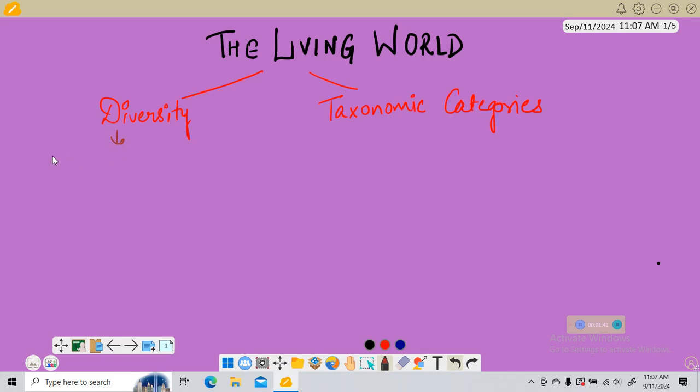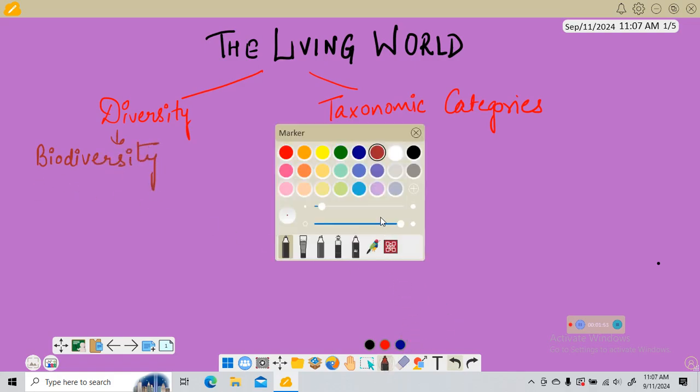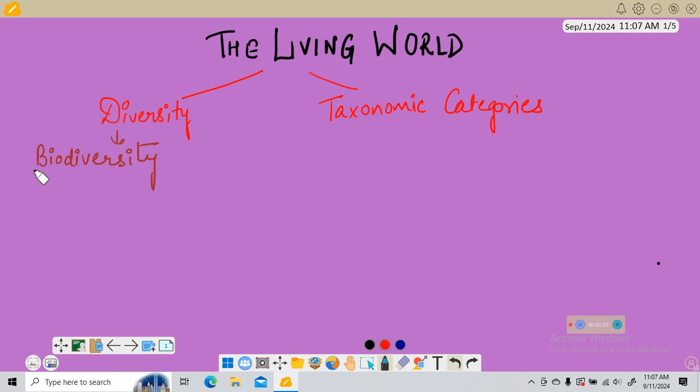So diversity means biodiversity. Here there comes a term, biodiversity. Bio means life and diversity means variety. So that means there is a variety of life forms existing on earth.